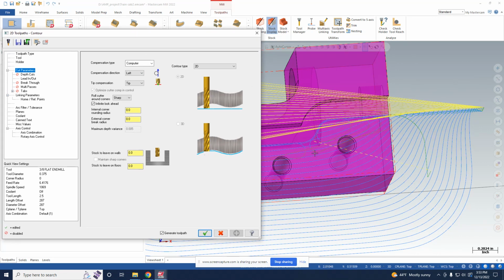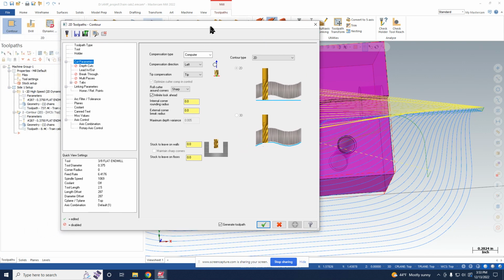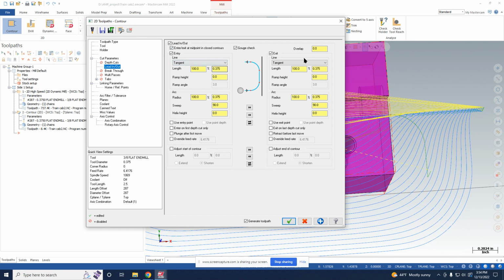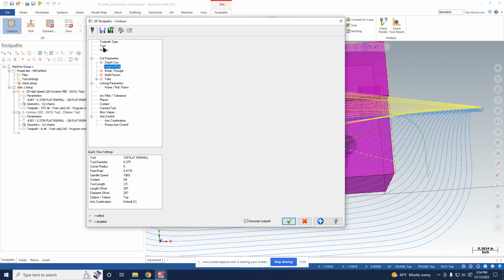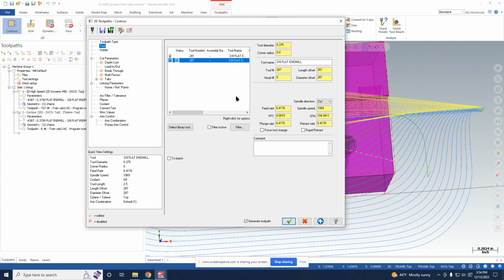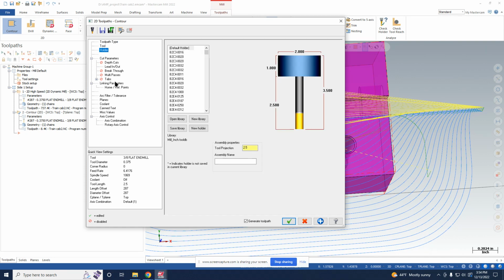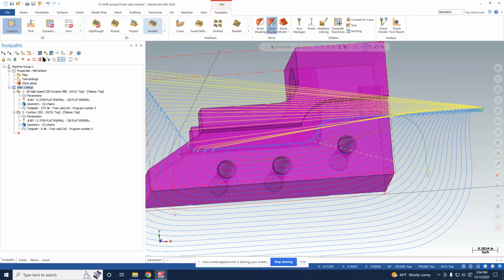It just means the tool can move in that direction. And we can bleed in, bleed out. And we're using 3/8. I think it's showing good, so we can try this.